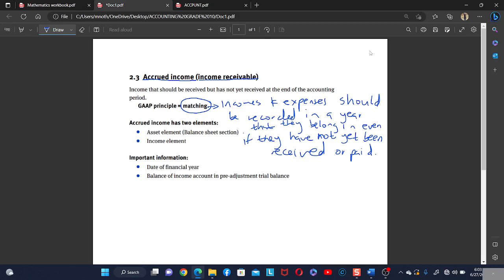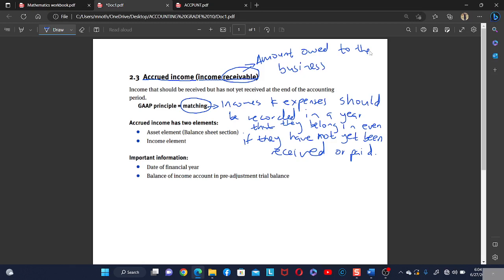It is saying this. Okay, so let's continue here. Accrued income. What is the accrued income? So let's come to the word income receivable. The receivable word means that the amount is owed to the business.